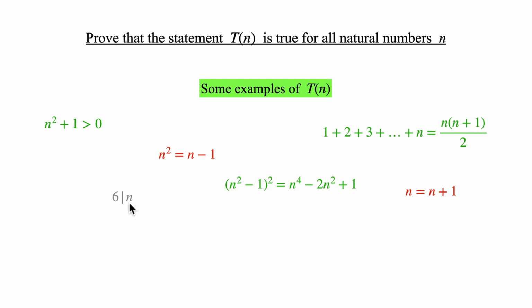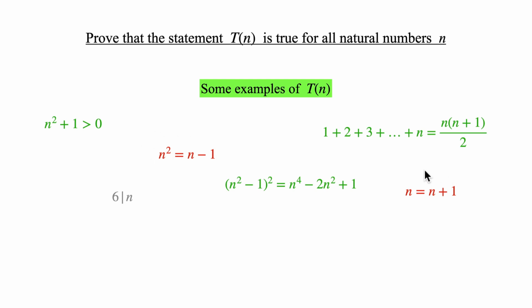And the last one, which I wanted to show you, tells you that n is divisible by 6, and it is obviously true for some natural numbers, but definitely not for all of them, because it's not true for n equal to 7, right? 7 is not divisible by 6, but it is a true statement for 12, because 12 is divisible by 6. So now you have seen several examples of such statements, T of n for natural numbers n. Those which I marked in green are true for all natural numbers.